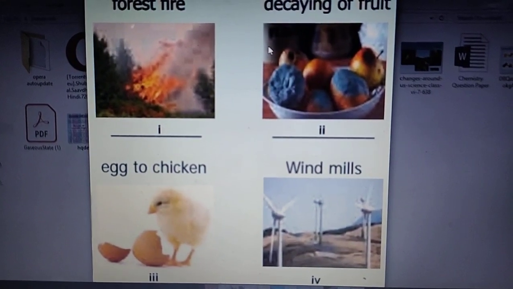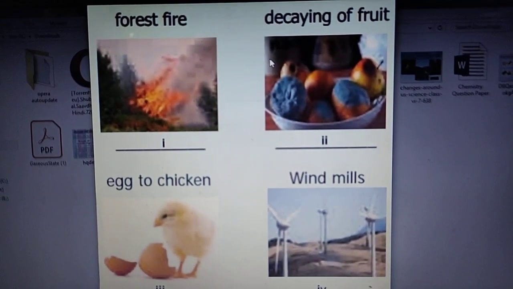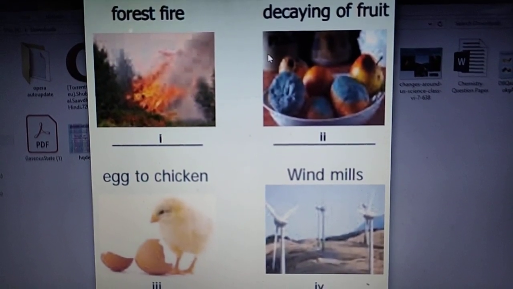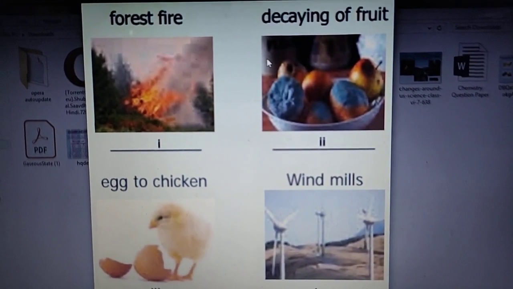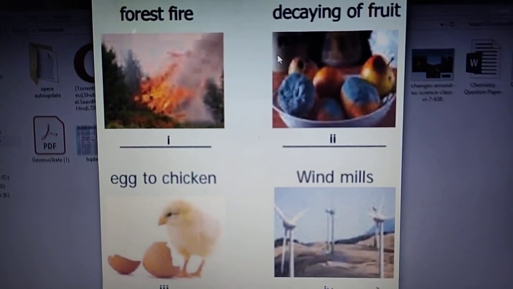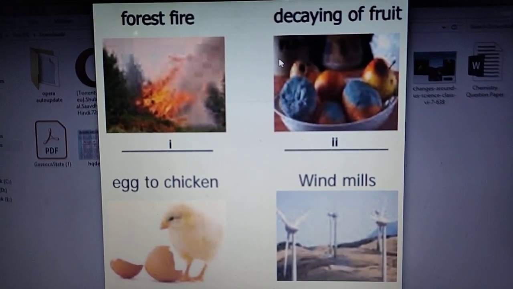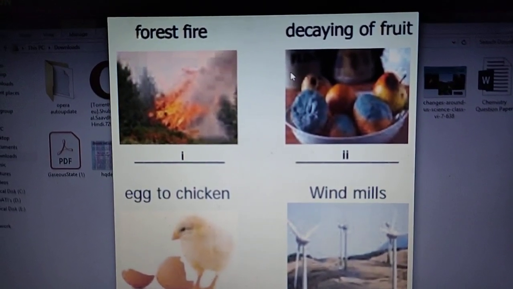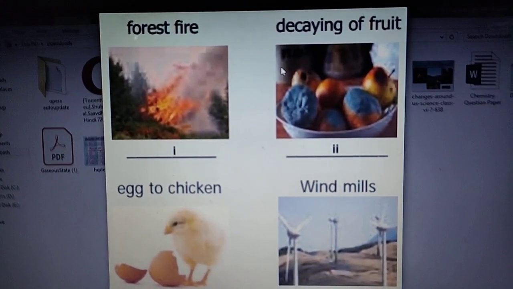What are man-made changes? The changes which are brought about and controlled by man are called man-made changes. You have already studied these things in standard 7, so go through it from your book so that you have a rough idea about these changes. For example, burning of wood, drying of cloths, preparation of curd from milk, etc. are man-made changes.